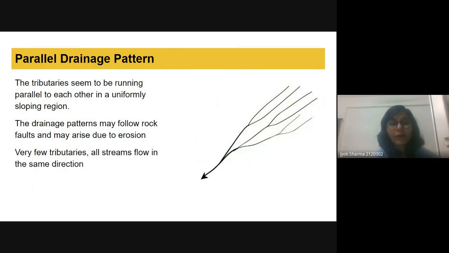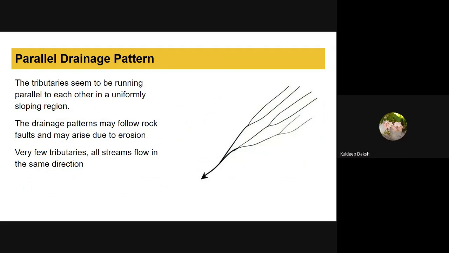Okay, now we have the parallel drainage system. Here we can see the rivers are parallel to each other. So when does it happen? What's the reason that they are happening in a parallel manner? Sandeep, can you guess?